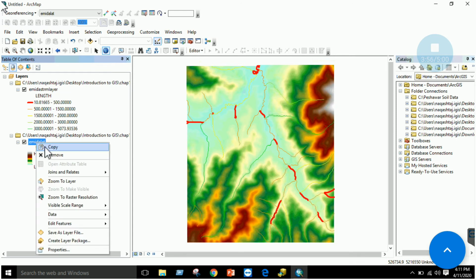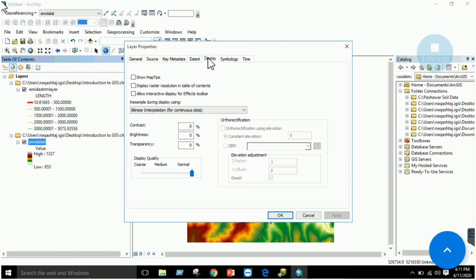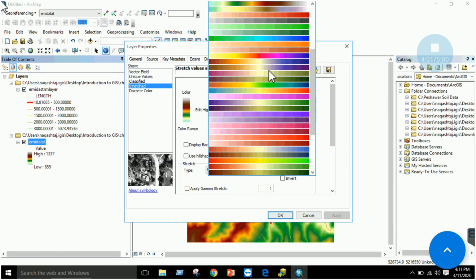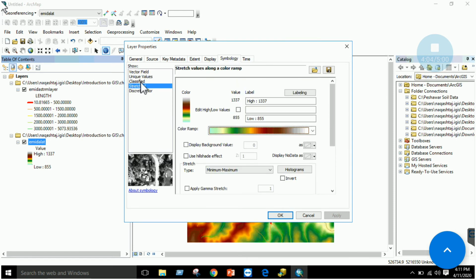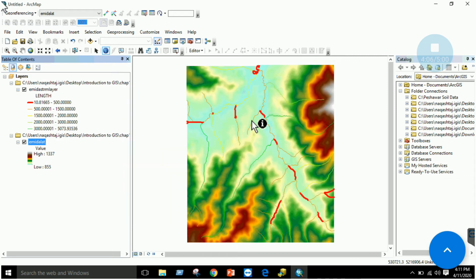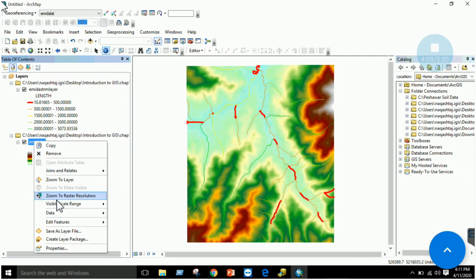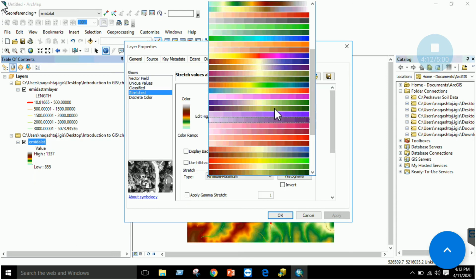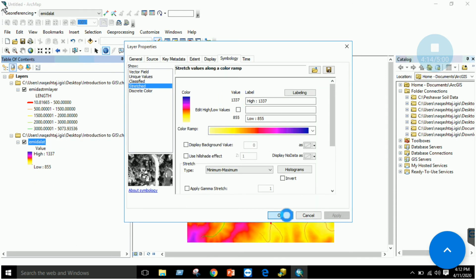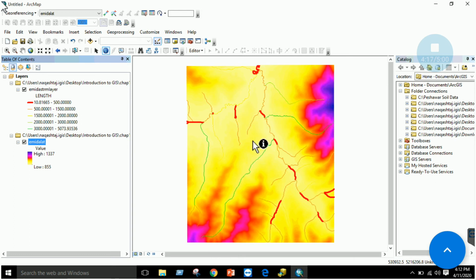Similarly, you can go to this raster file, go to its properties section, go to its symbology, and you can change the color ramp of this, right? Click OK. So you can have a different color ramp. For example, if I select a different color ramp from here and click apply, so I will have a different display. Now the important thing is, this is your elevation values, right? How your height is changing or your elevation is changing with the lowest value of 855 and the maximum value of 1337. So this is the basics of ArcMap and ArcCatalog.